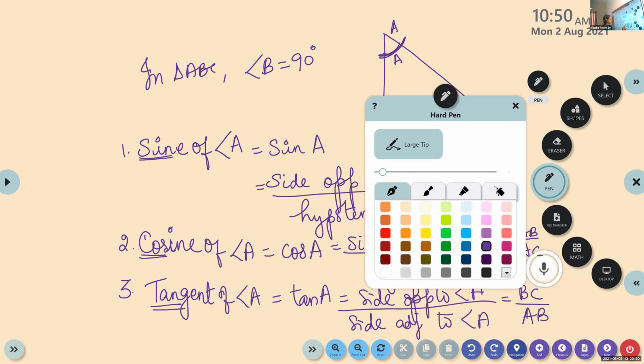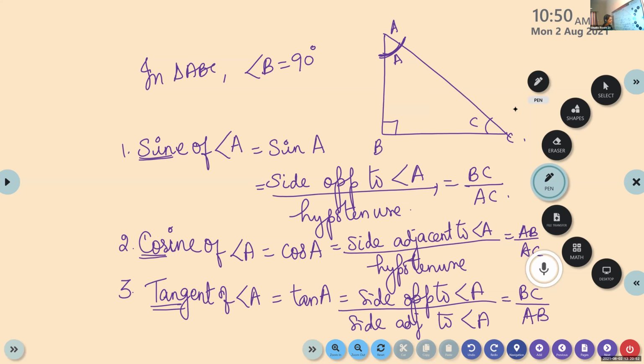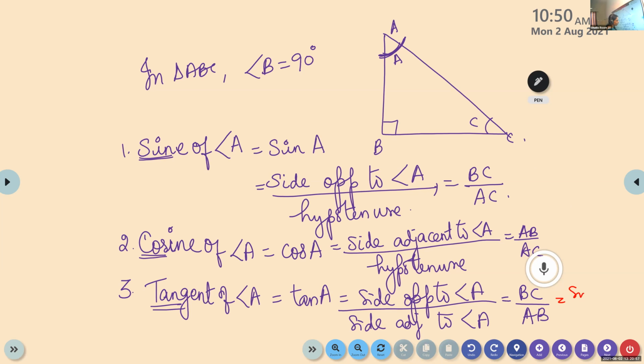Listen children, tan A we can write as sin A by cos A. Is it correct? You check it. When we divide sin by cos, the denominator will get cancelled. We get BC by AB.